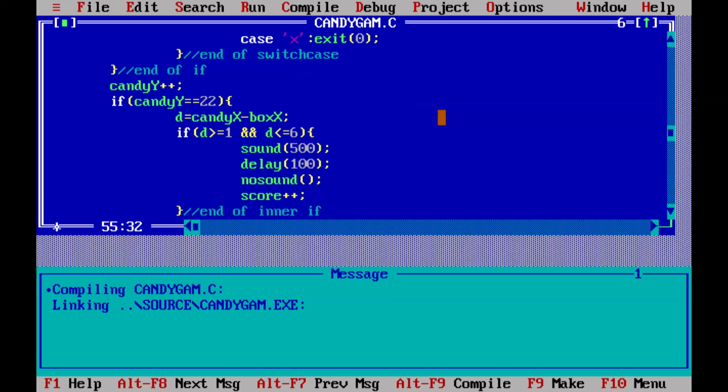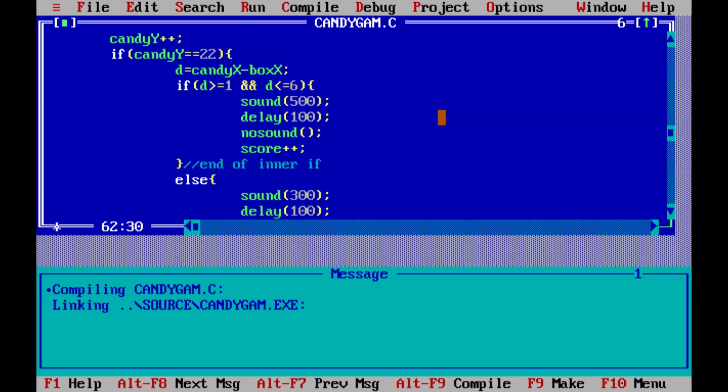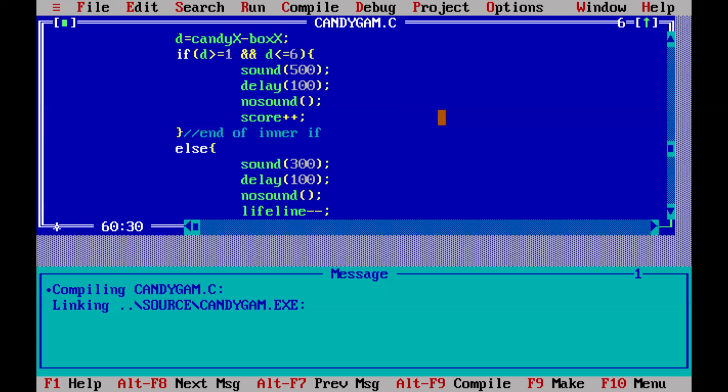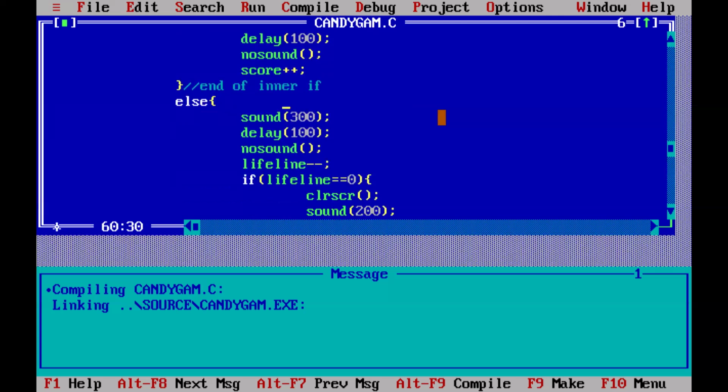Okay, the sound value is in hertz, right? And the delay is in milliseconds, right? And this nosound is compulsory to write, because if you don't write it, then whenever you close the window, the sound will continuously pop up. So it's compulsory. In the else part, that is the candy is not in the basket, so it will decrease the lifeline. And similarly, the sound will be produced of 300 hertz and delay of 100 milliseconds.